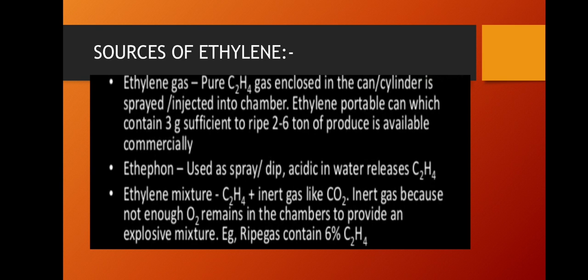Ethylene is mixed with an inert gas like CO2, because then not enough oxygen remains in the chamber to provide an explosive mixture. For example, ripe gas must be used, and ripe gas contains 6% C2H4. This must be remembered: 6% C2H4 in ripe gas.